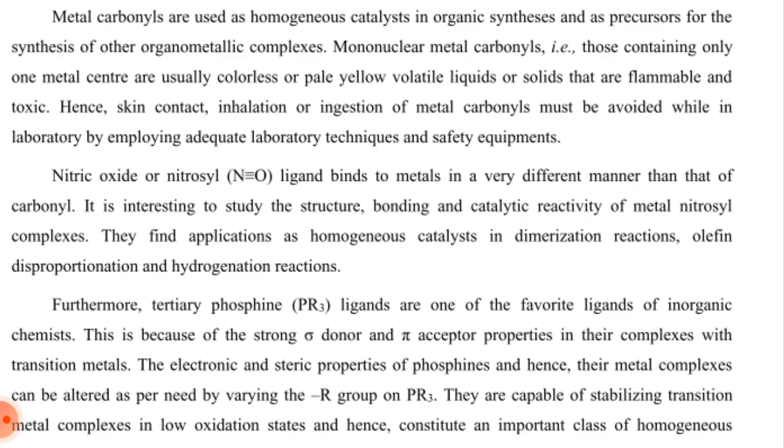Mononuclear metal carbonyls, that is those containing only one metal center, are usually colorless or pale yellow volatile liquids or solids that are flammable and toxic. Hence, skin contact, inhalation, or ingestion of metal carbonyls must be avoided in the laboratory by employing adequate laboratory techniques and safety equipment.